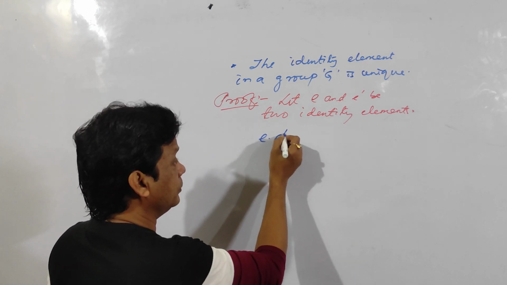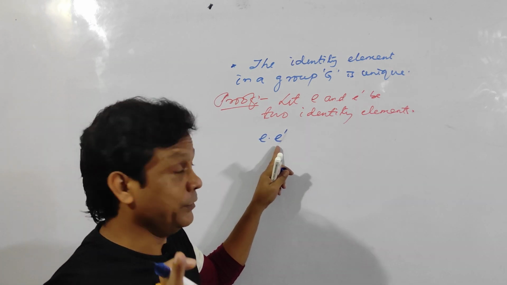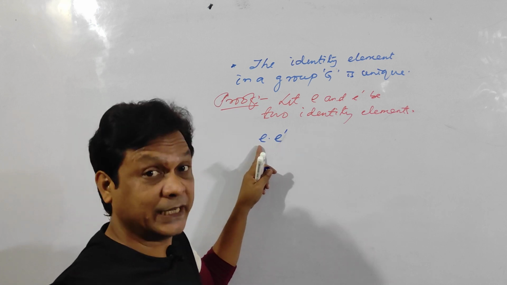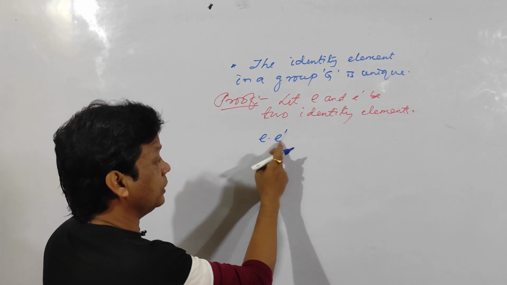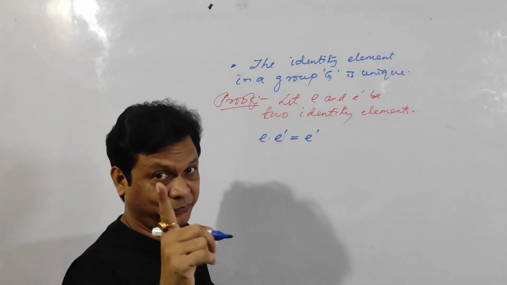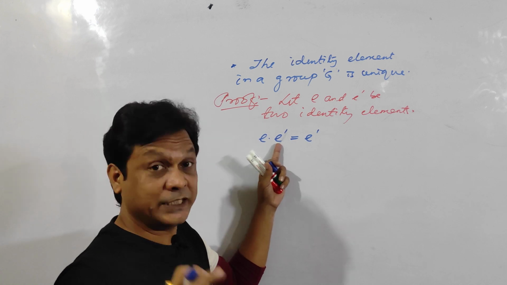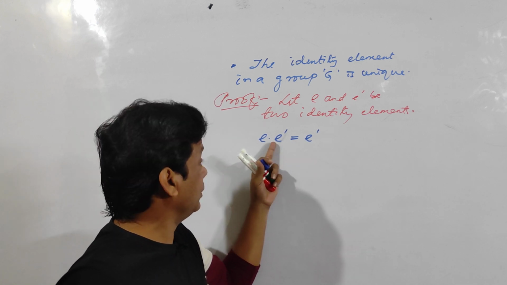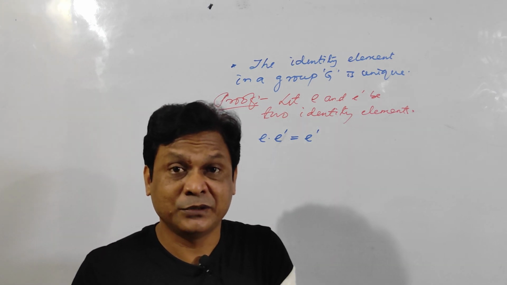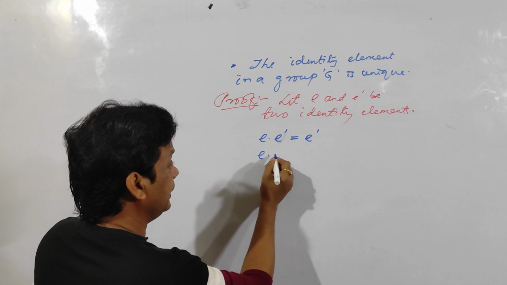E dot E dash. I am taking E as the identity, and remember E dash is an element of G, not the identity. So E dot E dash must be equal to E dash. Clear or not? E is the identity and E dash is an element of G, so E dot E dash must be equal to E dash, because E dot A is equal to A. So E dot E dash is equal to E dash. Again E dot E dash.